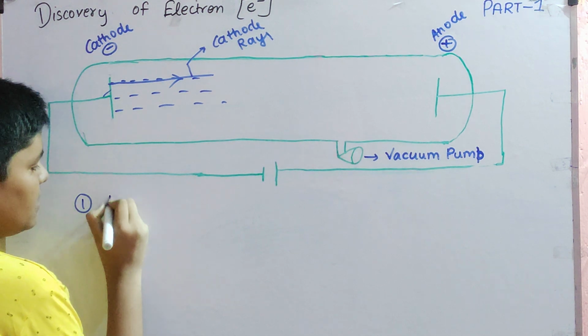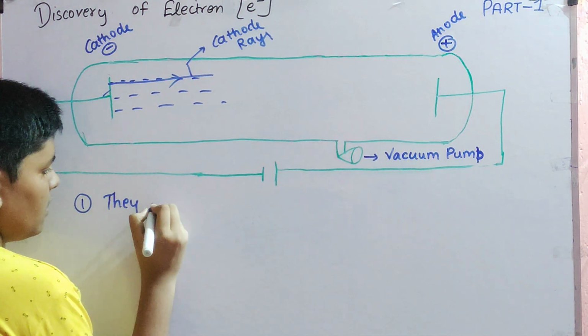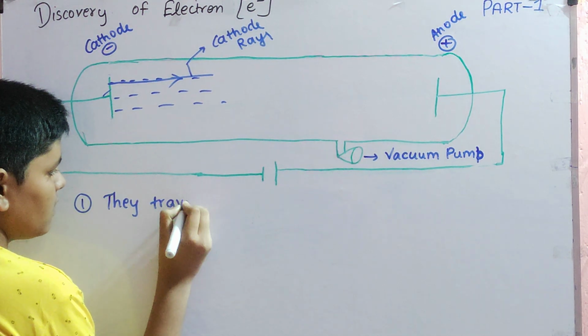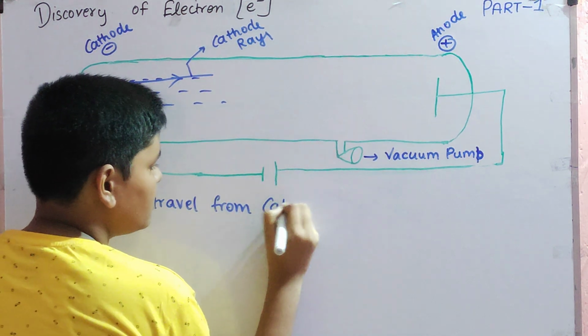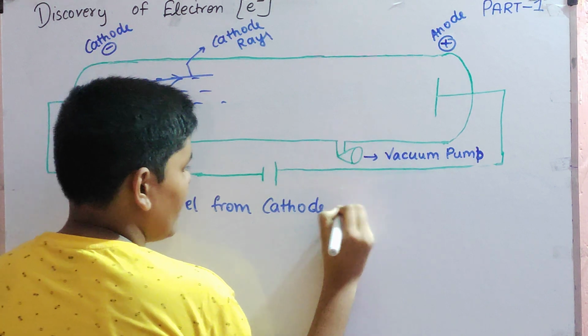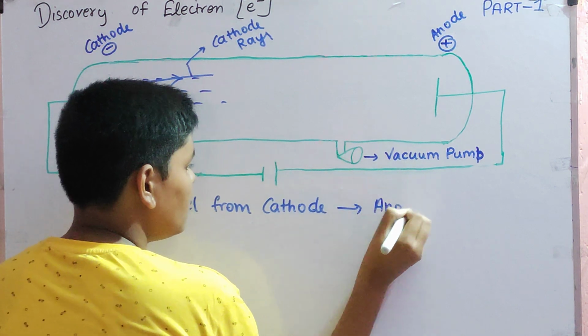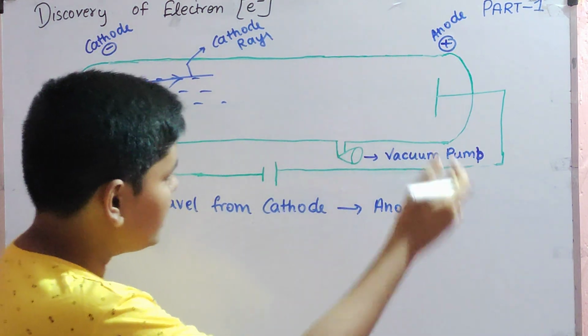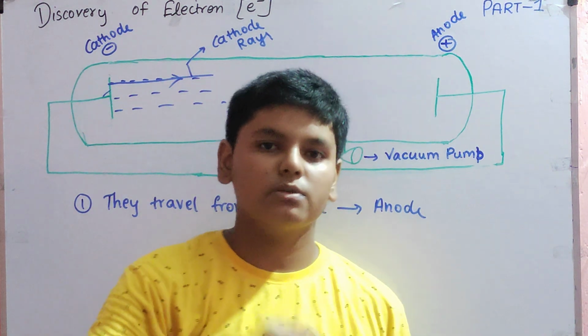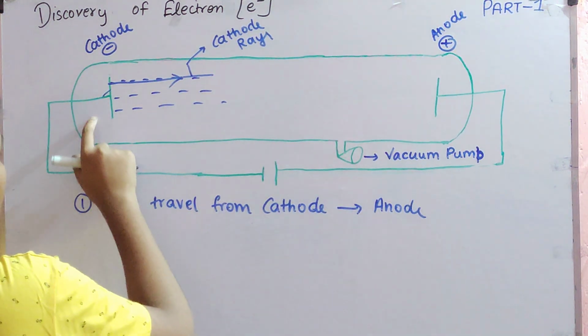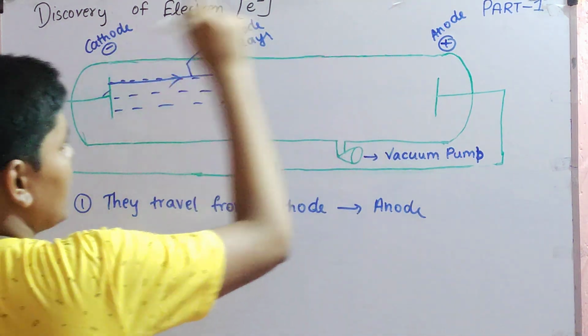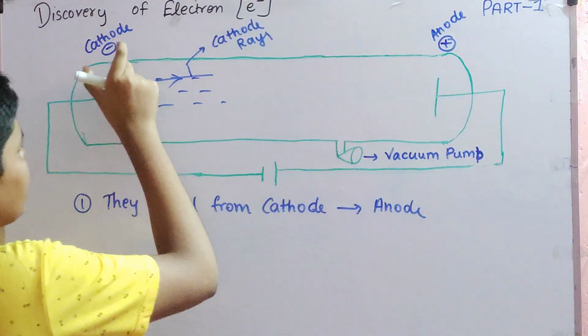First property, they travel from cathode to anode. Now he made so many properties, but I am going to discuss only the few basic ones. They travel from cathode to anode, negative charge to positively charged. Negative to positive.